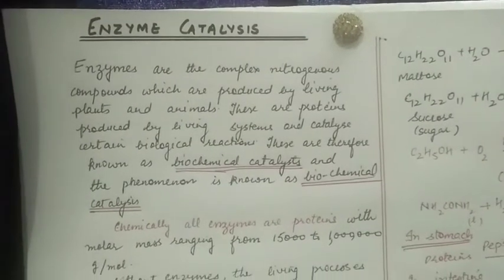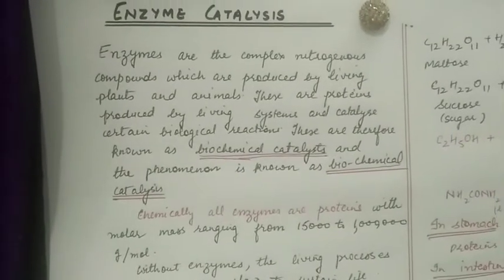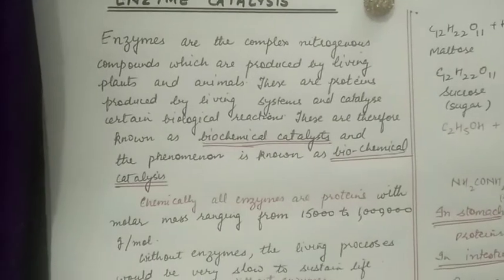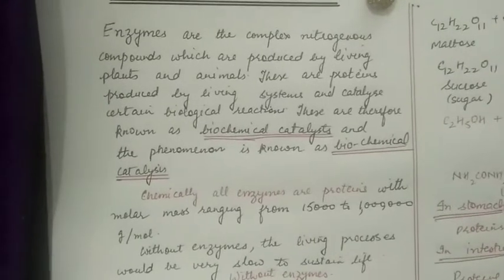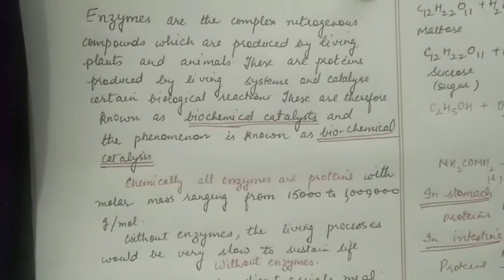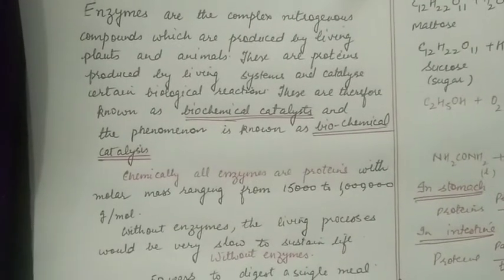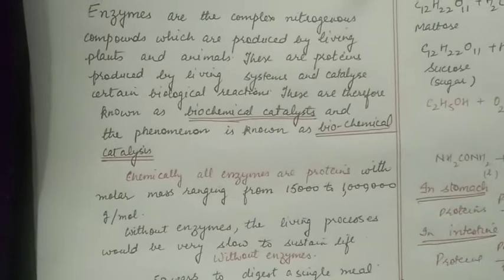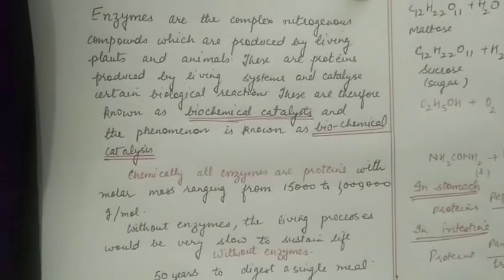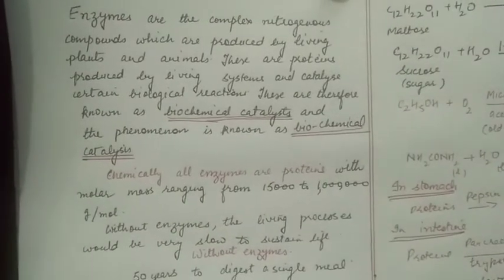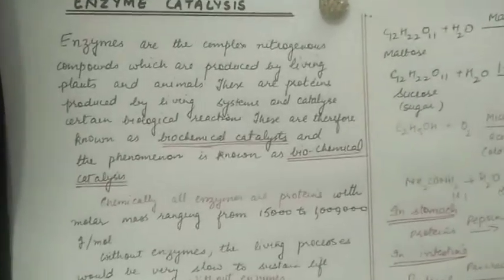The topic that we take today is enzyme catalysis. Enzymes are complex nitrogenous compounds which are produced by living plants and animals. These are proteins produced by living systems and catalyze certain biological reactions. These are therefore known as biochemical catalysts, and the phenomenon is known as biochemical catalysis. So those in living organisms that behave like catalysts, we call them enzymes.